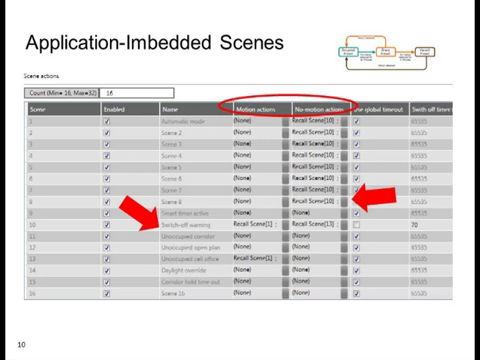Once again, please bear with me. What we're looking at is the same grace position scenario once again. What I've chosen here, I've highlighted, are motion actions and no motion actions. So each time we have a motion, we want to tell our lighting system to perform a function. And that's one of these scenes that I've mentioned.